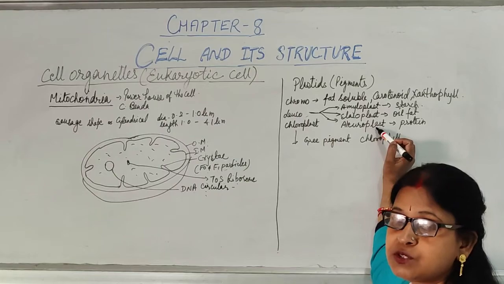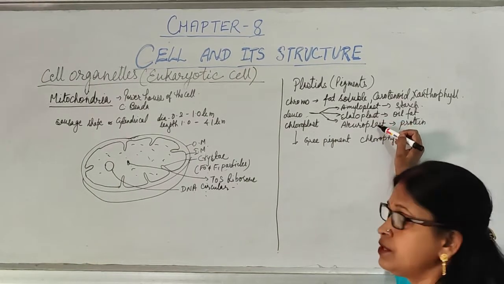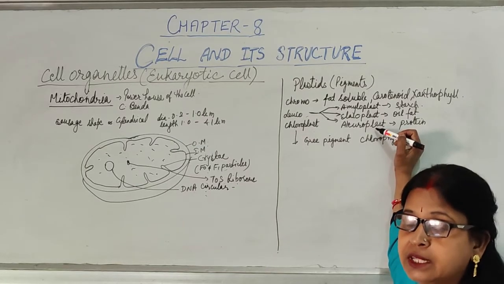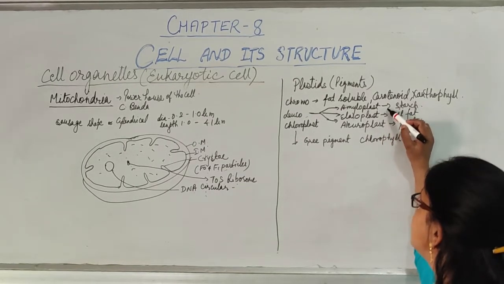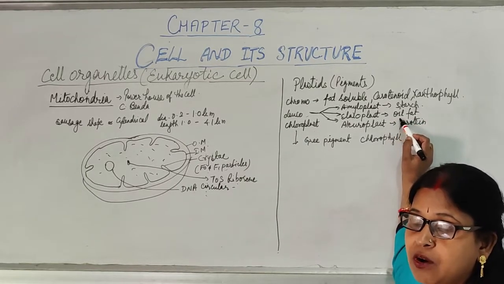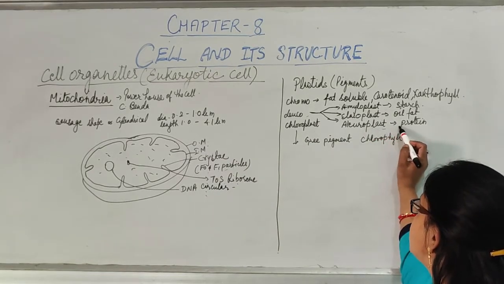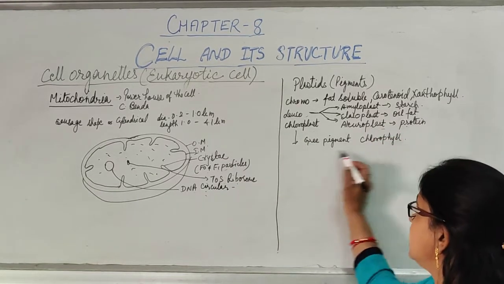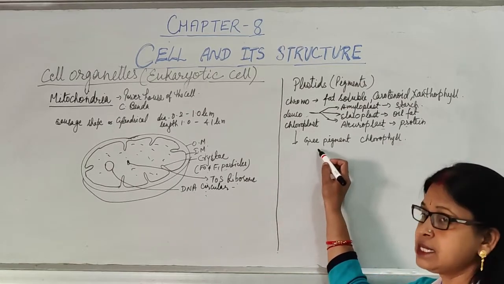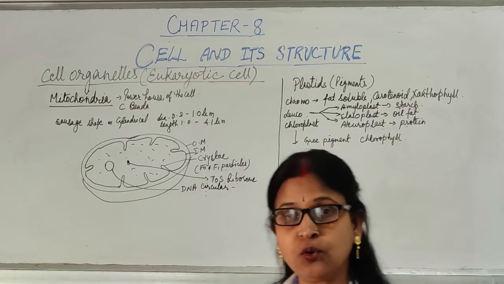Leucoplast is associated with storage of food material, and depending upon which type of food material they are storing, there are three types. Amyloplast stores starch, elaioplast is associated with the storing of oil, fat, etc., and aleuroplast stores different types of protein. Then chloroplast. Chloroplast is the green pigment, and this is the chlorophyll.